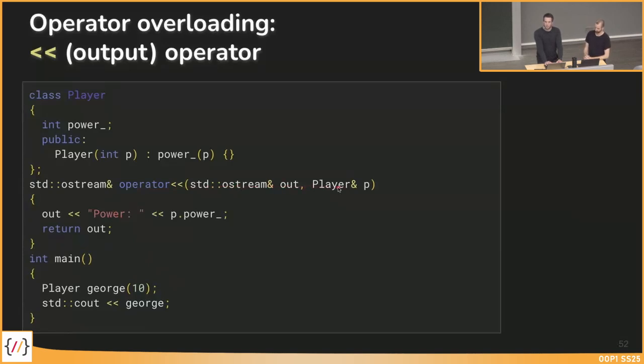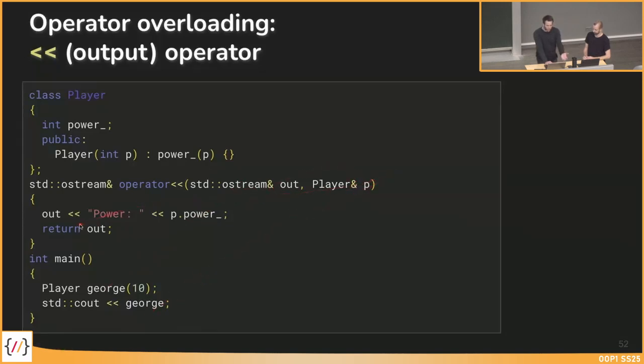So there's not just one parameter, which is the right-hand side, but there are two parameters, the left-hand side and the right-hand side. The left-hand side is the standard out stream in this case, which is the standard cout, which is an ostream. We pass it as reference, and also the player we pass as reference from the right-hand side.